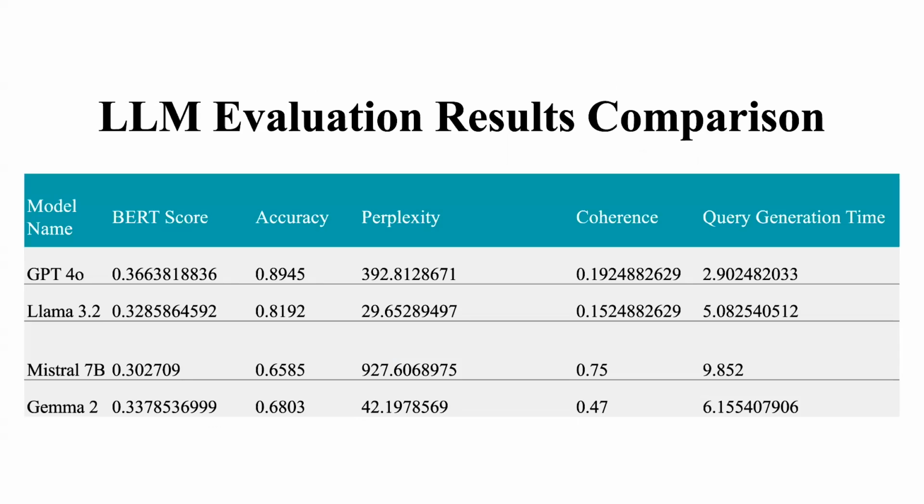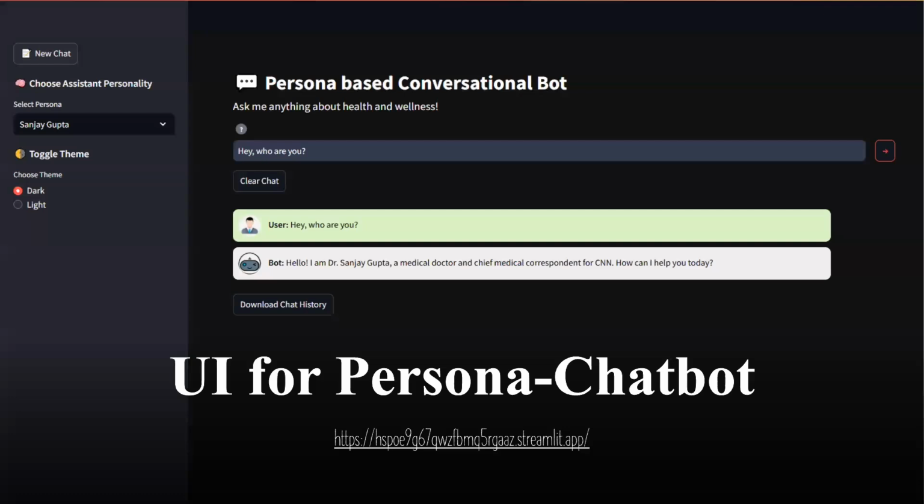We can see GPT-4o is performing with highest accuracy of 0.89 and a good query generation time of 2.9 seconds, which seems to be a top performer over here. It also beats Mistral 7B and Llama 3.2 in coherence and lower perplexity. Highlights in this, the benchmark analysis highlights significant efficiency in real world applications. Going to the next slide, in the UI, we have deployed it via Streamlit for user interaction.